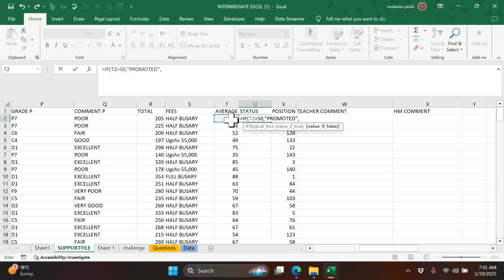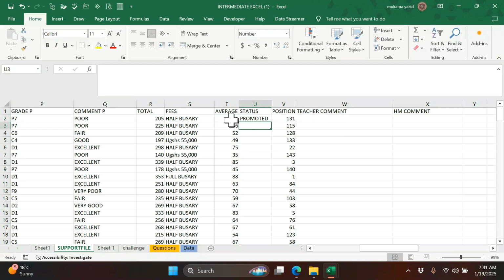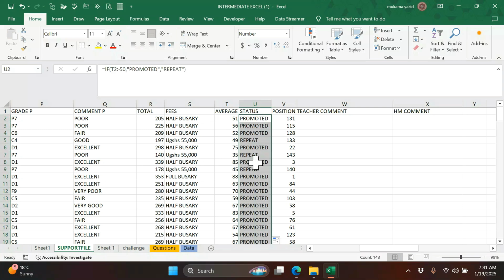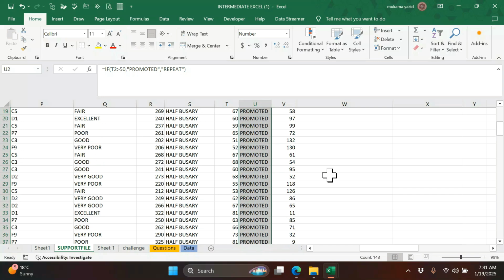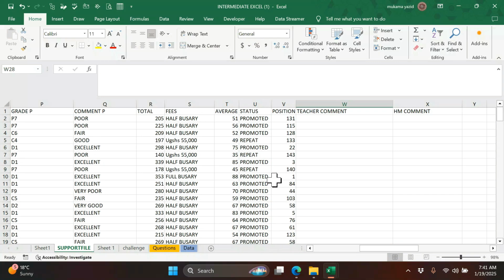So let us just give Excel what to give. They say to repeat, so I'll just say repeat. Let me hope that is the correct spelling. Then I close once, then I press enter. Of course Excel will just know, and the autofill will give you the answer. Yes, I think it's okay.